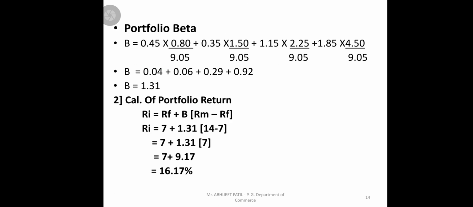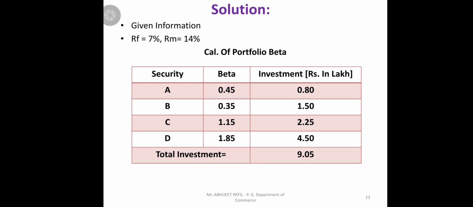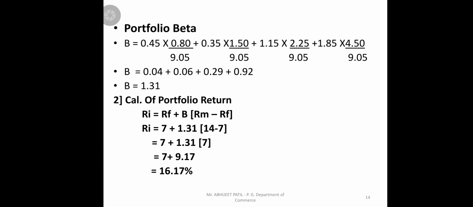Now you can use this to find out the portfolio. See, the portfolio calculations will be there. We cannot use the CAPM model here, because initially the investment is given and the total investment. So we'll find out the weights of each investment and multiply with that beta, and we'll get your portfolio beta. Say that beta is given as 0.45, initial investment of A is 0.80, and total investment is 9.05. So what is the weight of A security relative to total investment?